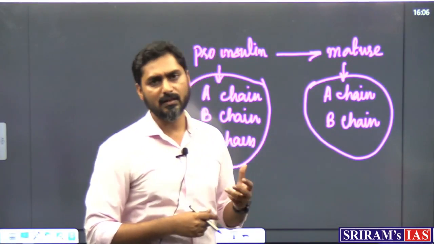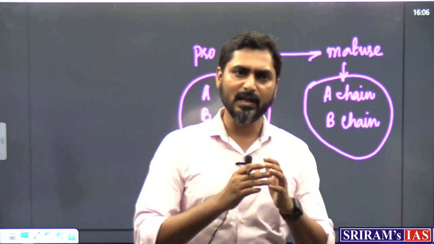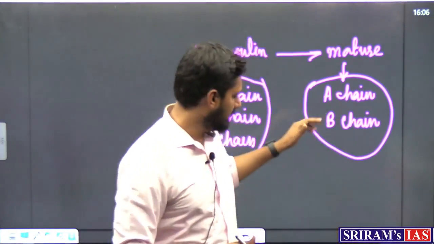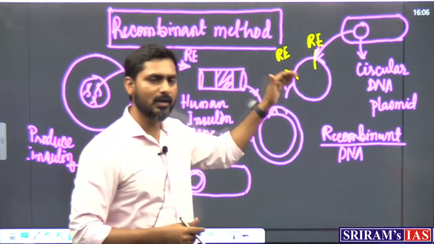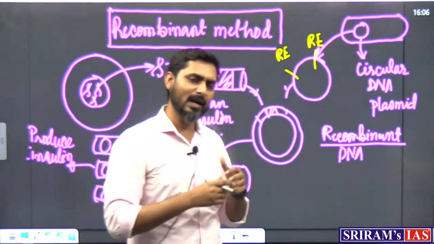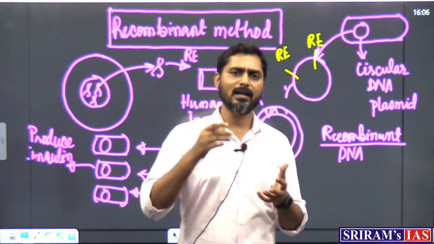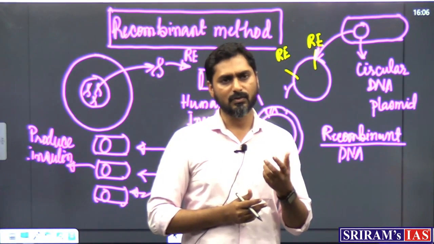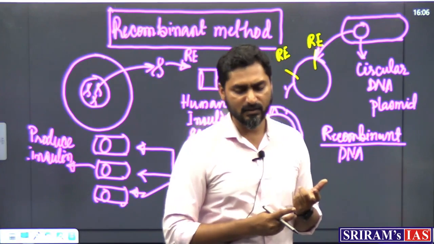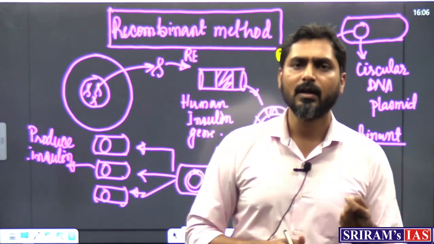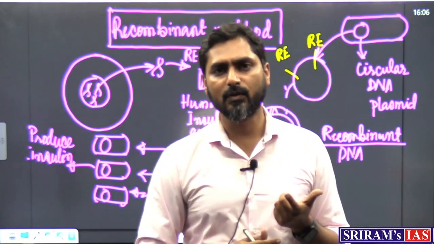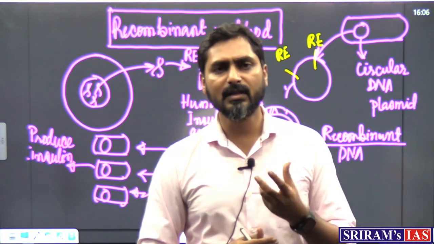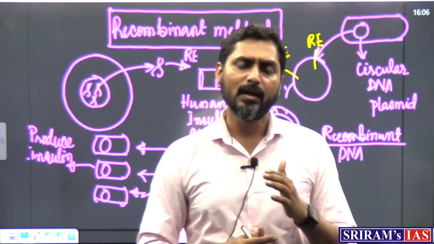The simple method that was found is that we produce the A chain separately in the lab, and we produce the B chain separately, and then we combine them. So, we will get a mature insulin. This is how insulin is manufactured, and again we are using tools of gene editing only. This gene editing tool has been used in many places now.